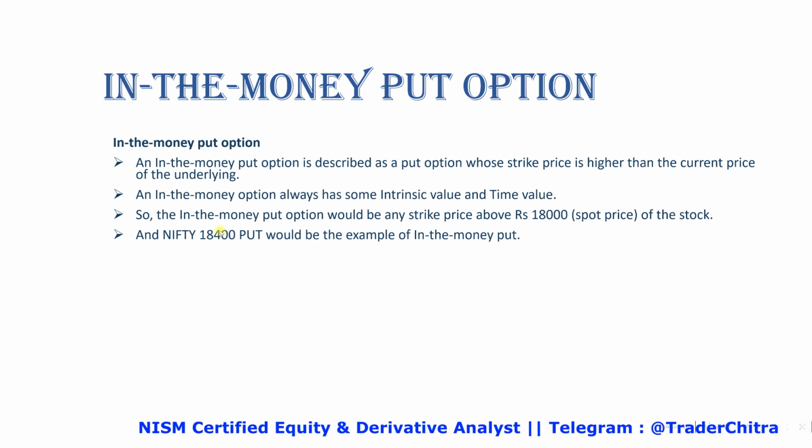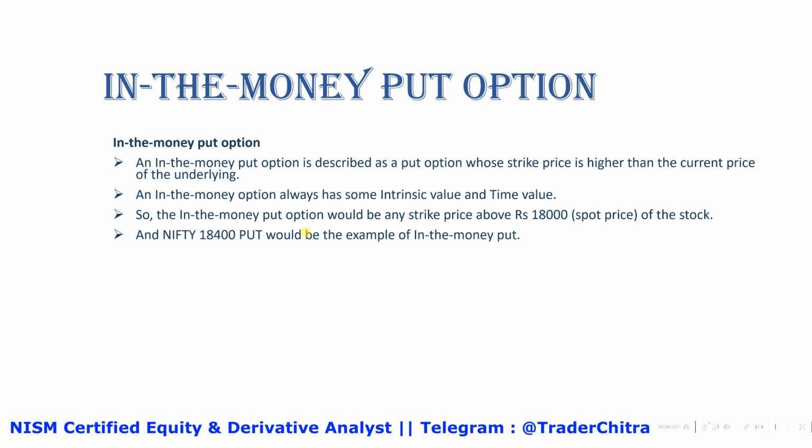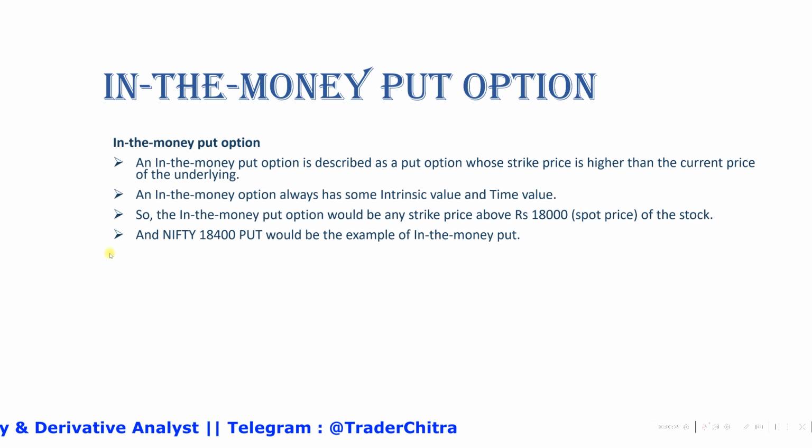Okay, so the in the money put option would be any strike price above 18,000. So 18,000 is the spot price. Anything above 18,000 is called ITM for the put options. Say for example, if the Nifty put price, that is the strike price, is 18,400.